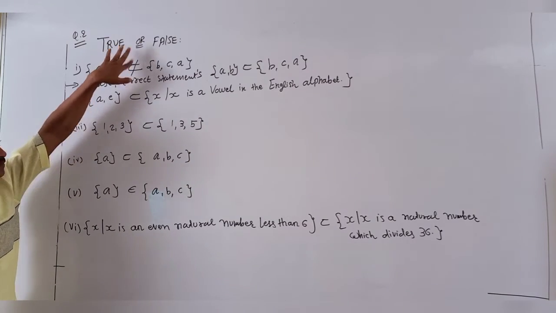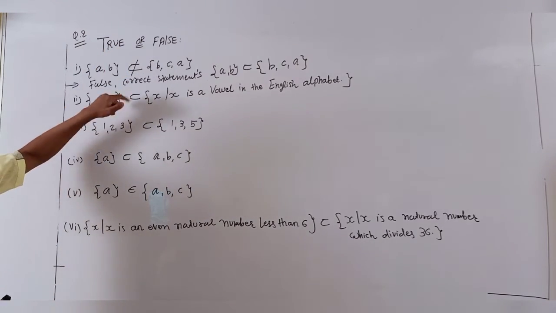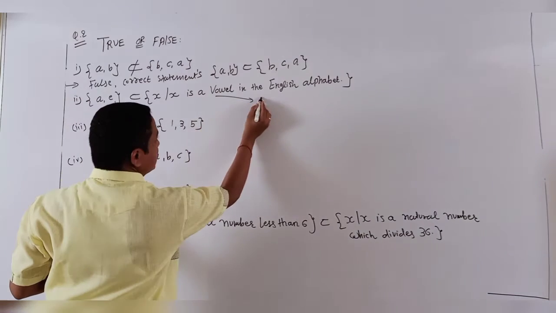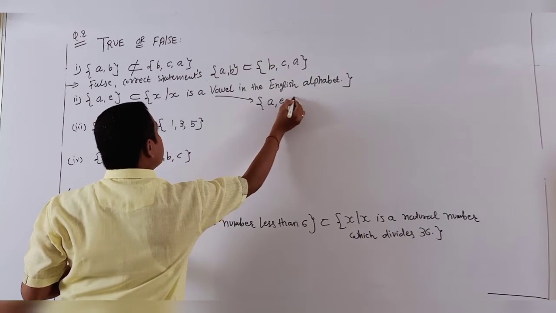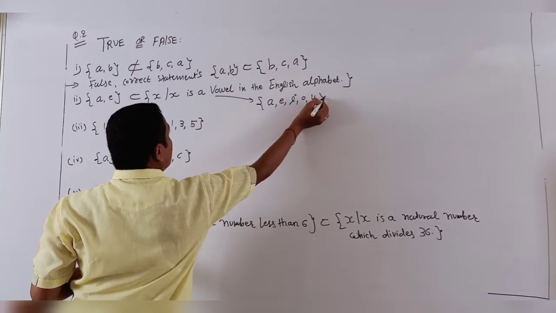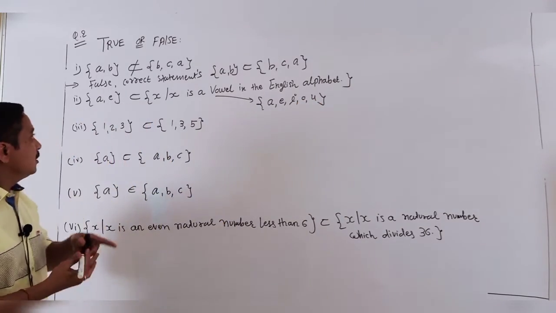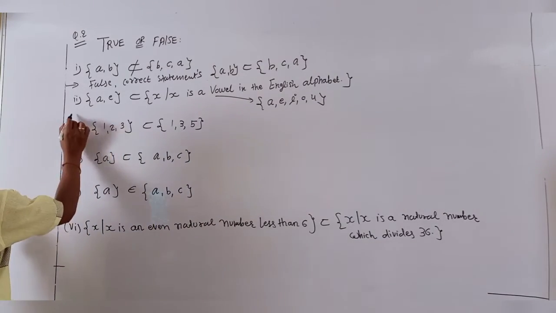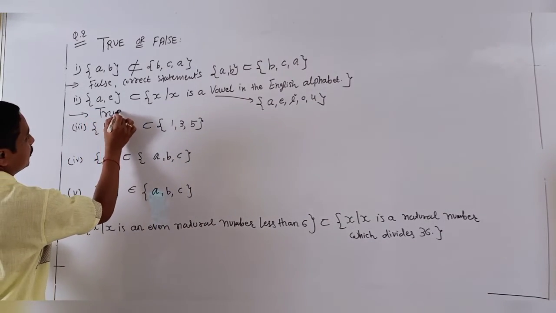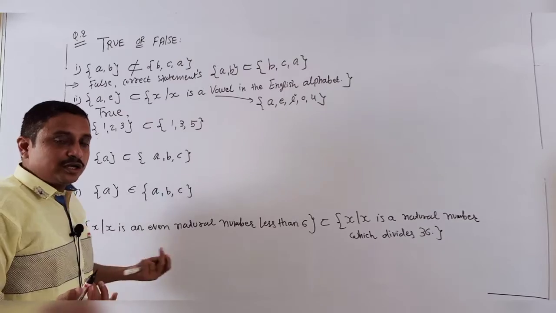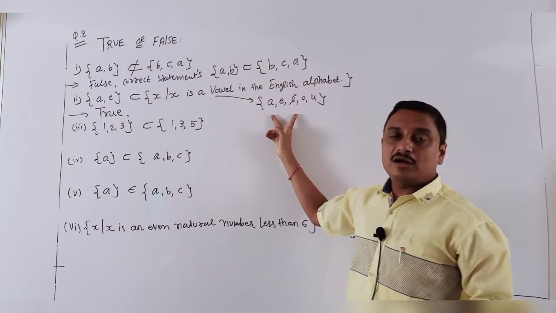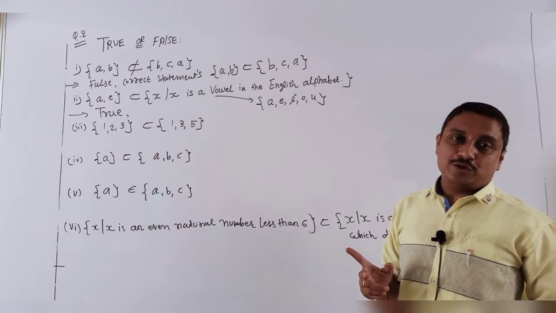Second, {a, e}, x such that x is a vowel in the English alphabet. So what are the vowels? A, E, I, O, U. Check: are a and e present here? Yes, present. So my answer is true. Here there is no need for proof, because I already showed the vowels A, E, I.